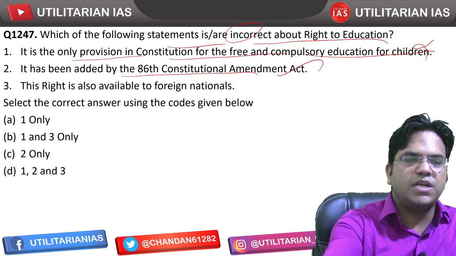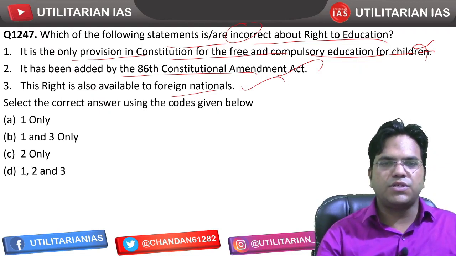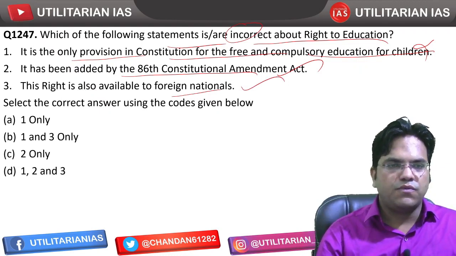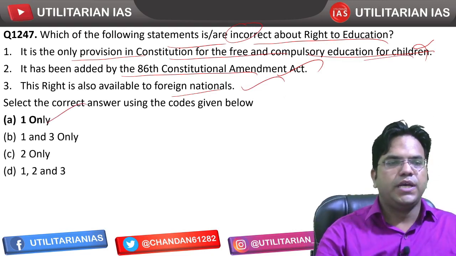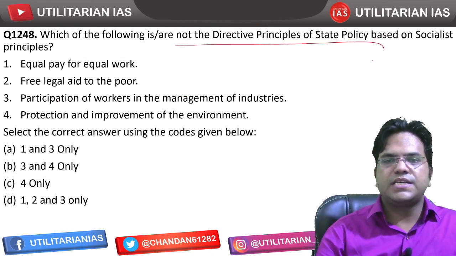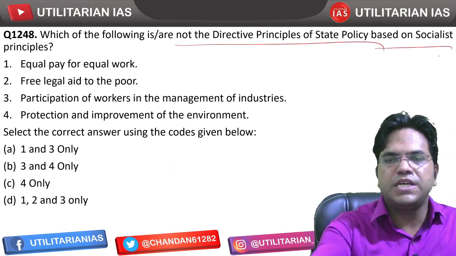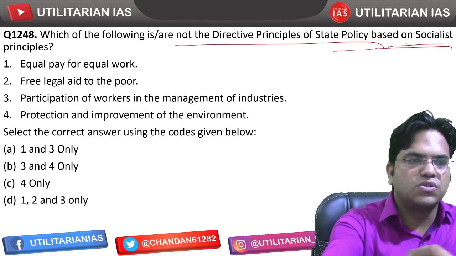The right is available to foreign nationals as well. That's correct. Article 21 is applicable to foreign citizens as well. So the first statement is the only one that is incorrect, and hence A is the right answer. Which of the following are not directive principles of state policy? Socialist principles, right?